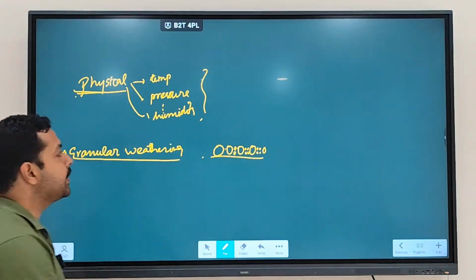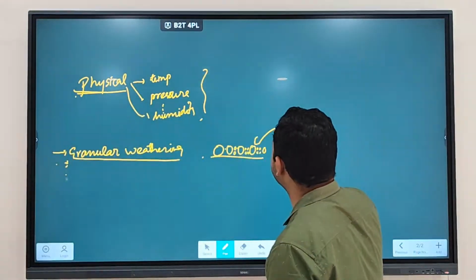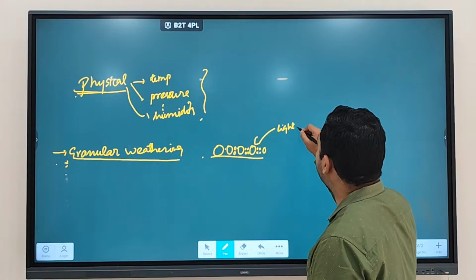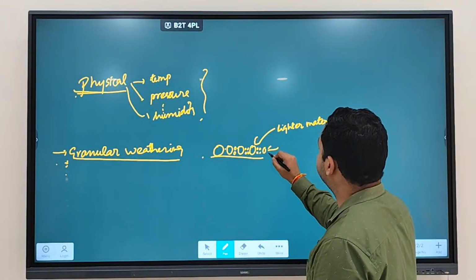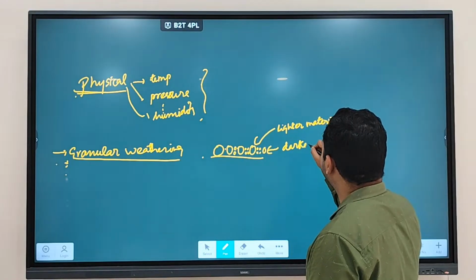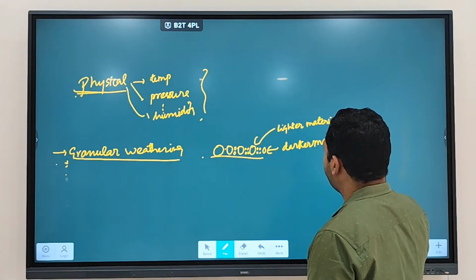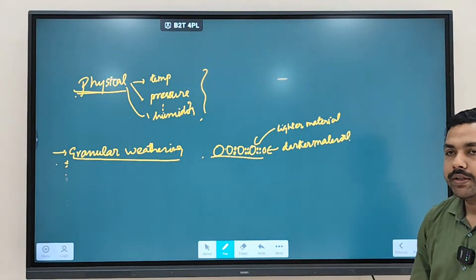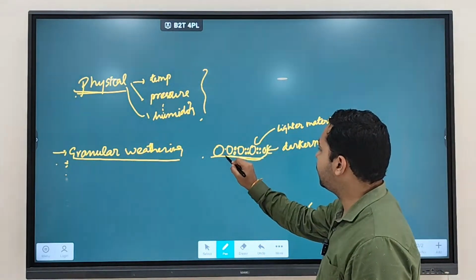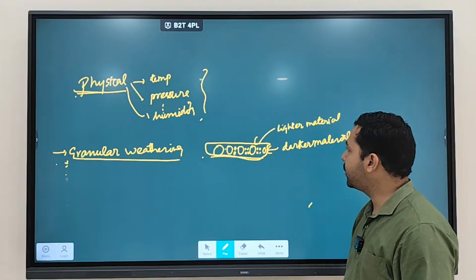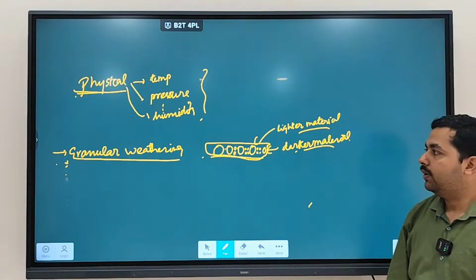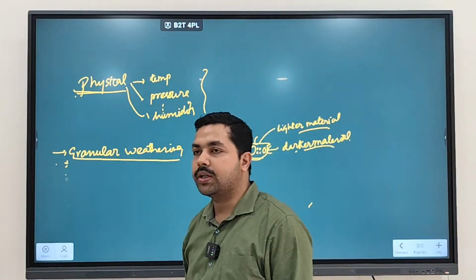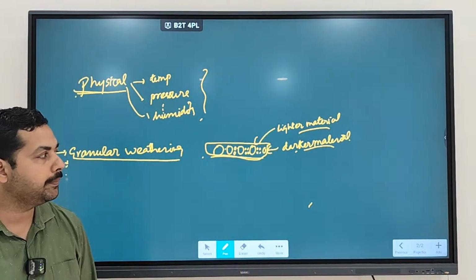Clear? Let's say it is consisting of lighter material and darker material. The rock that we are talking about is made up of lighter material and darker material. That type of weathering is going to be called granular weathering. Clear?